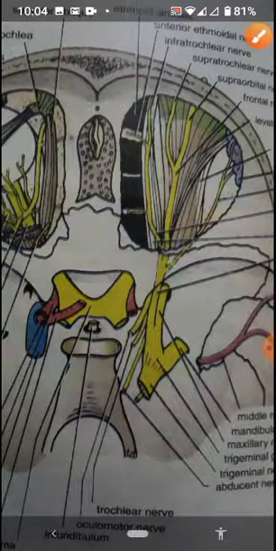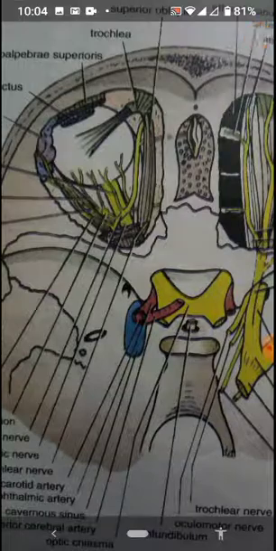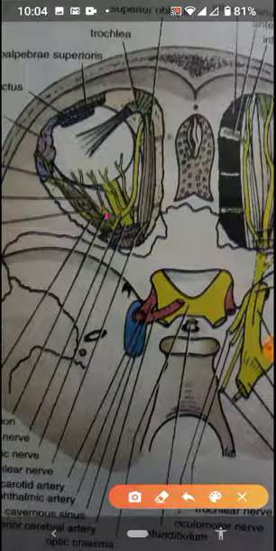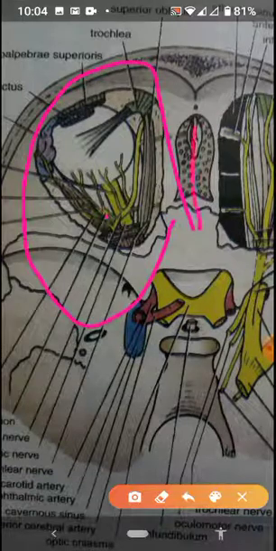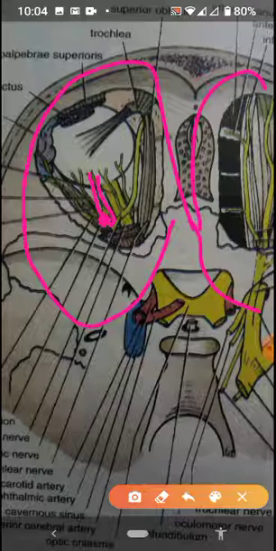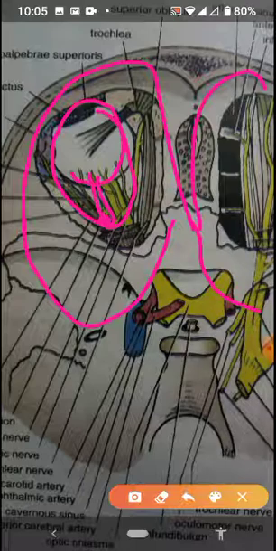Let me show you over here. The muscles are removed from this picture, and the muscles are present over here, so that you can differentiate. Here is the ciliary ganglion. The ciliary ganglion is a parasympathetic ganglion, which is concerned with the long and also the short ciliary nerves. It is supplying parasympathetic fibers to this orbital area.